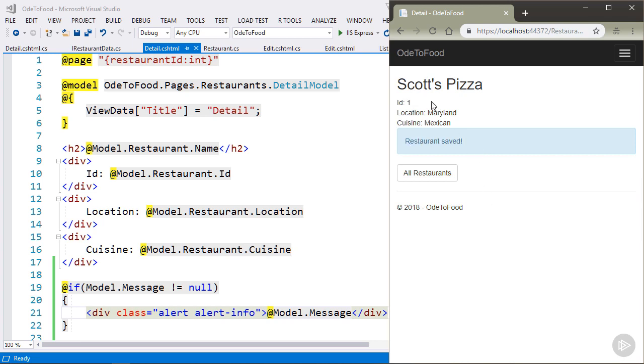That would probably look better at the top of the page, but I'll leave that as an exercise for you to try. But I also want to point out, if I refresh the page, my TempData disappears. So if the user were to bookmark this page after editing or creating a restaurant, they're not going to come back to this page using that bookmark three months from now and see that message and start to worry that they just modified something in the system. It's temporary data and it's now gone.